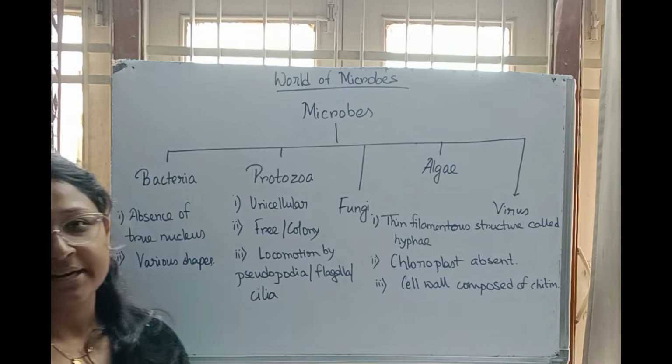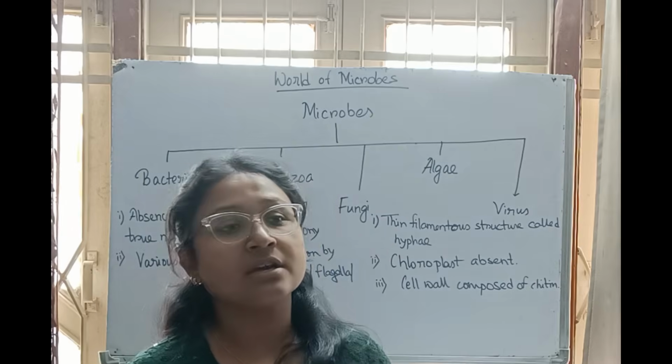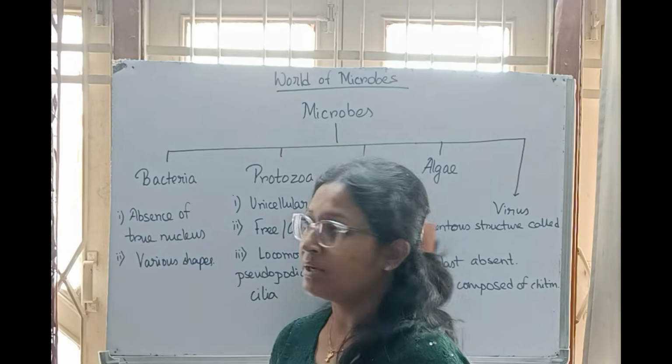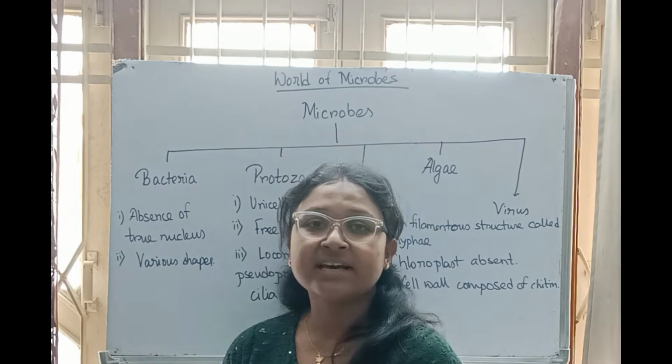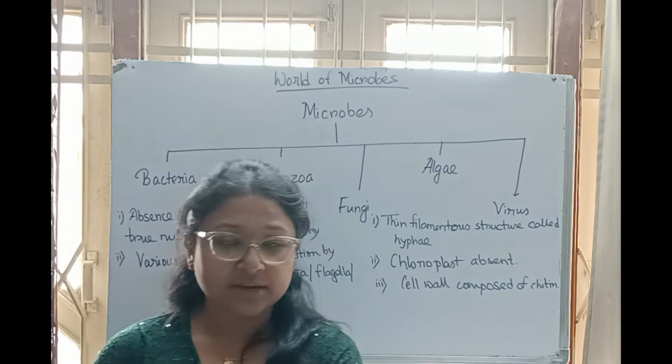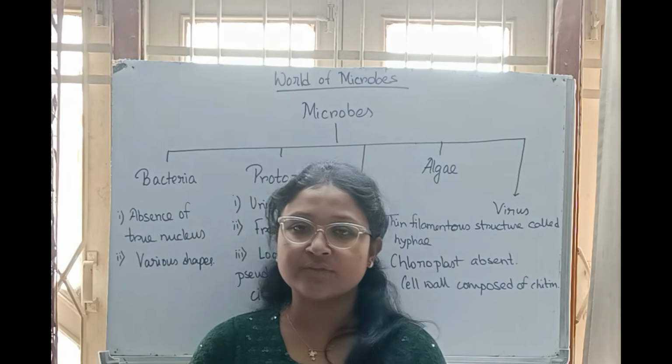The first one is bacteria, the first living cell, the first cell of this world. So bacteria are the first living cells. We have already read about this in the chapter on cell, the structure of living organisms.